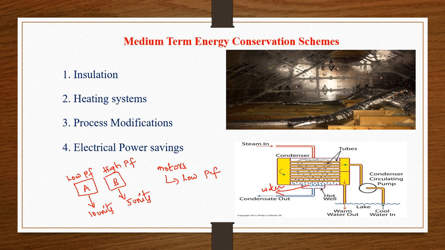So how can we improve the power factor? By some power factor correction methods. One of those is installing capacitors. By installing capacitors, we can improve the power factor, thereby the motors can draw less energy from the utility. Therefore we can save energy, or we can save the electricity bill of that industry.